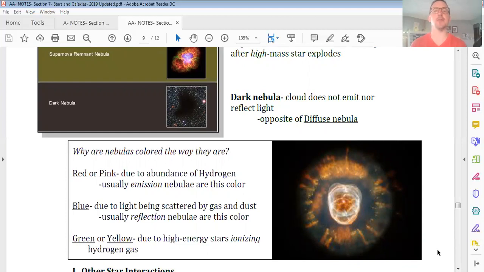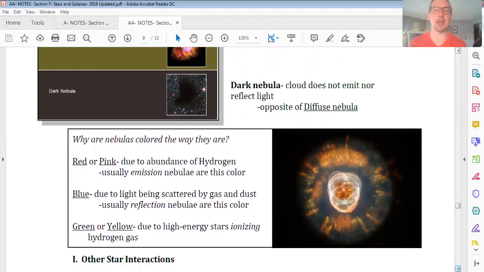However, in contrast, if you see a nebula that is predominantly blue, like M42, the Orion Nebula, or maybe the Pleiades star cluster, this is likely a reflection nebula. The gas and dust is reflecting the light of the new stars around them, and usually they're young baby blue stars. Finally, if we have some miscellaneous colors like green or yellow, it's because of high energy stars like blue supergiants actually ionizing the hydrogen gas, which means it's so powerful and energetic, it is literally stripping electrons off of those atoms, and they'll appear green or yellow.